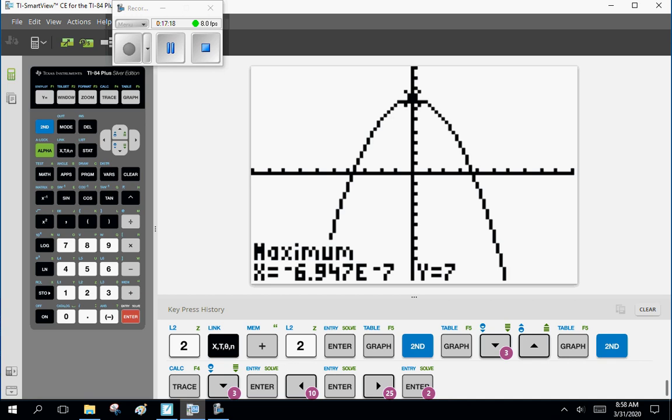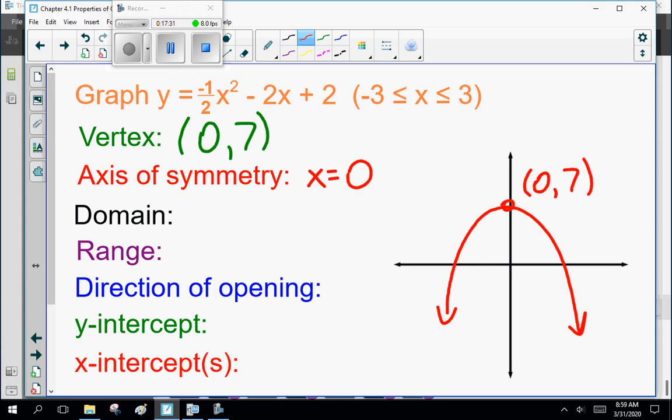Now, y equals 7. X equals minus 6.947 e to the minus 7. Mr. Calculator is calculating this as minus 6.9 times 10 to the minus 7, or 0.0000 minus 0.069 something.